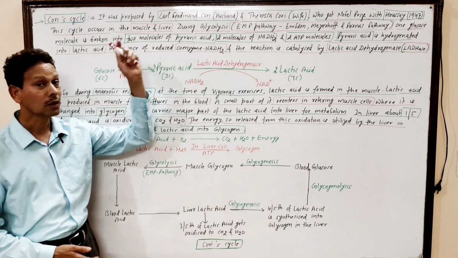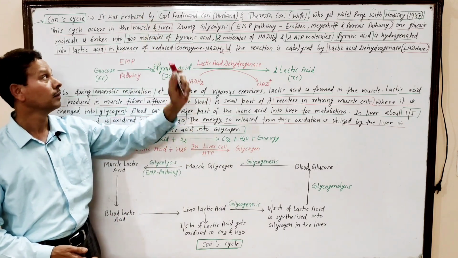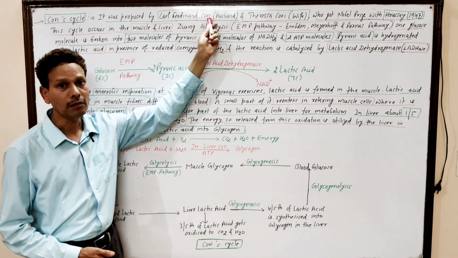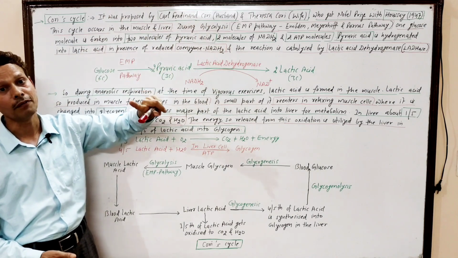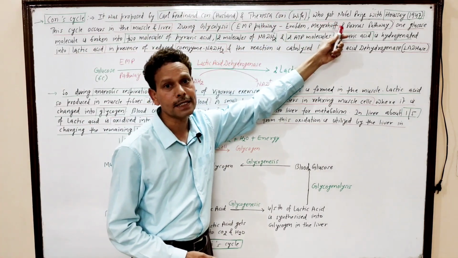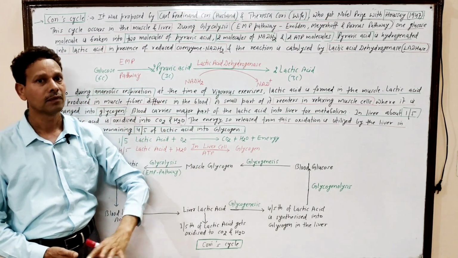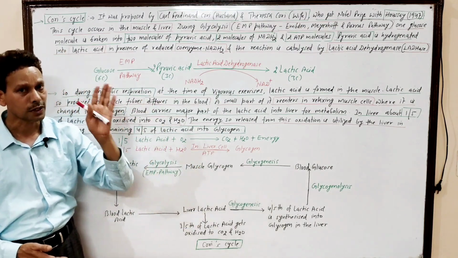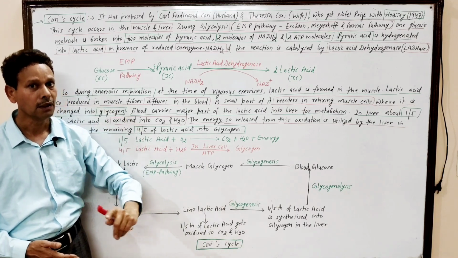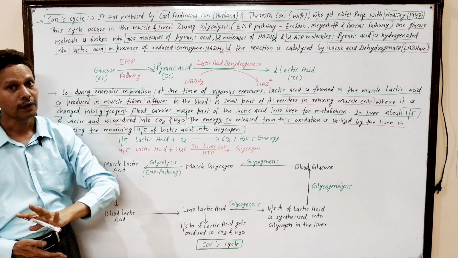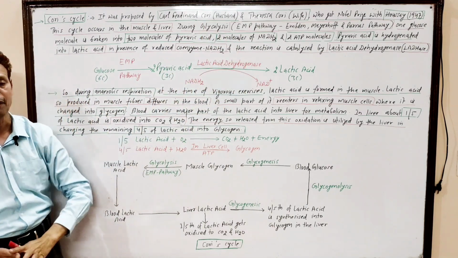Dear students, this Cori and Cori cycle was proposed by C.F. Cori and Theresa Cori, both husband and wife. They got the Nobel Prize along with Houssay in 1947.